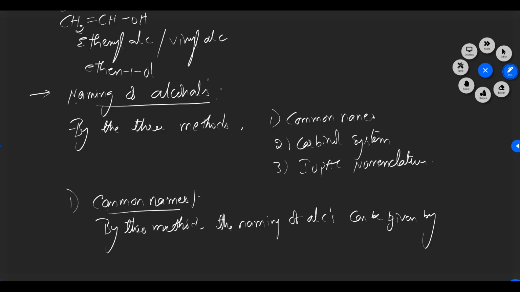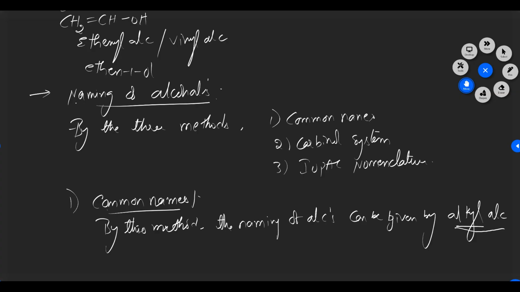Those are not IUPAC names; IUPAC names are different. Methyl alcohol we call methanol as the IUPAC name. As an alcohol we use ol in IUPAC, but here we are using alcohol. So the naming is given as alkyl alcohol, which means we write the hydrocarbon part before, and last is alcohol.